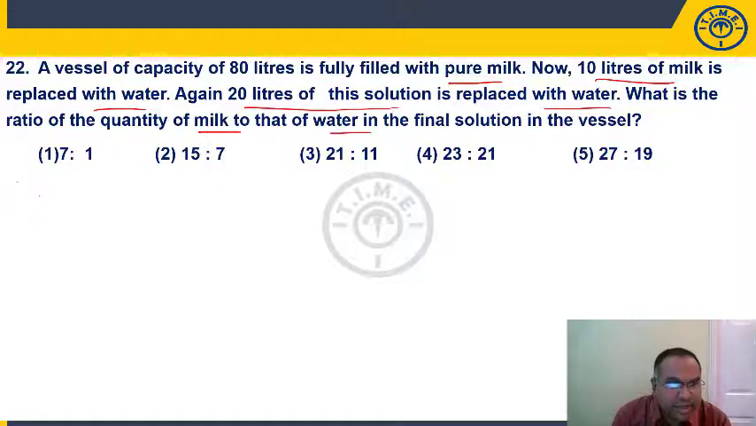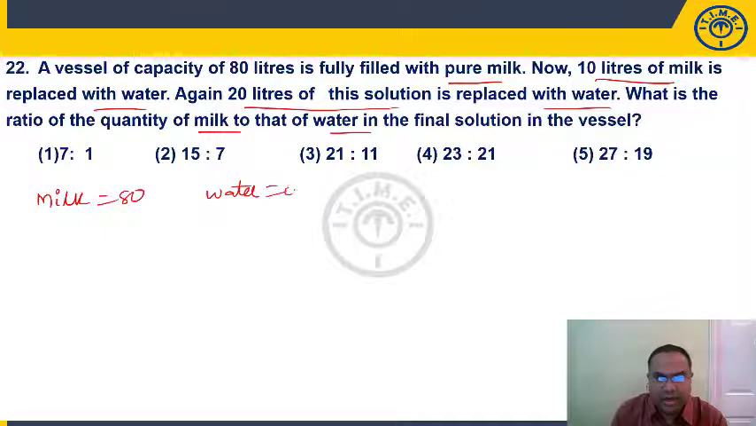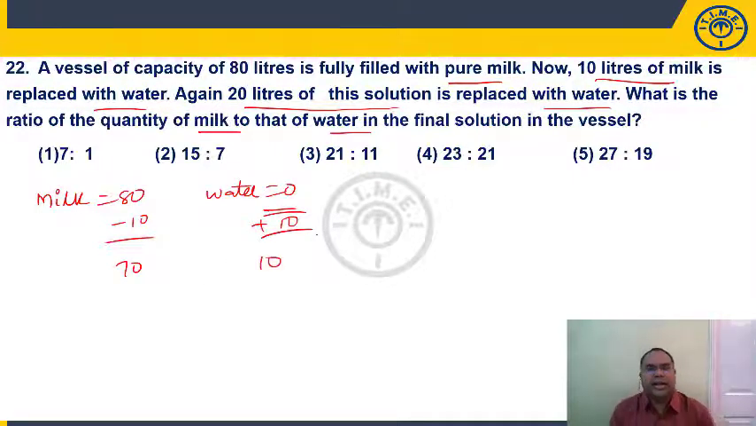What is the ratio of quantity of milk to that of water in the final solution in the vessel? Now you see here your total milk is equal to 80. Water is 0 in the initial. We don't have water here. So I'm removing 10 liters, I'm adding 10 liters of water. If I remove 10 liters, how much milk is left over? 70. I'm adding 10 liters of water. How much water is there? 10. So total is 80. Milk is to water are in the ratio of 7:1.